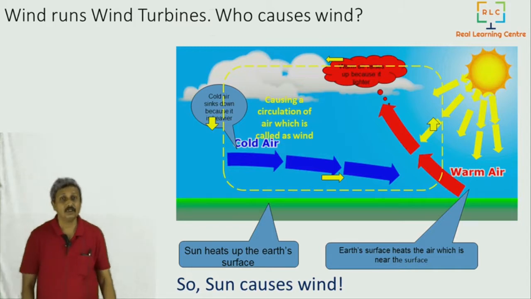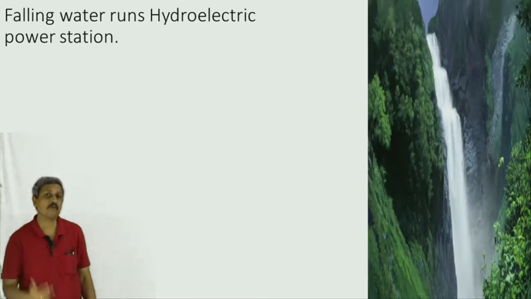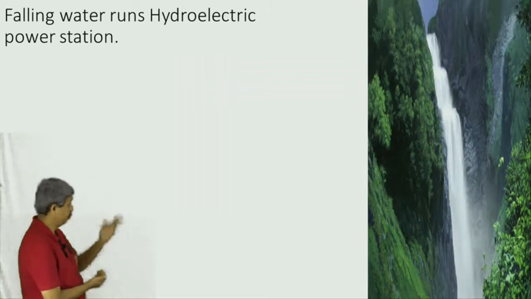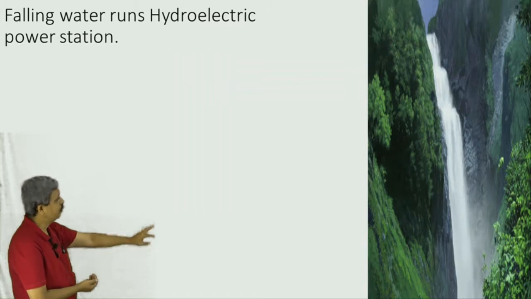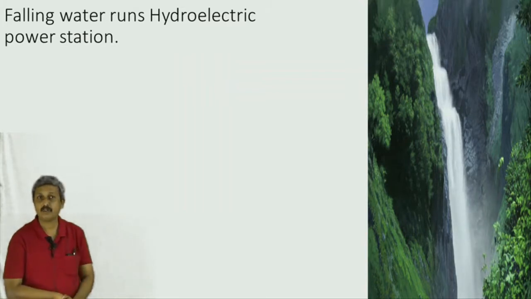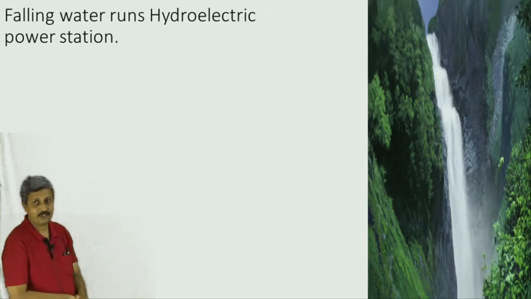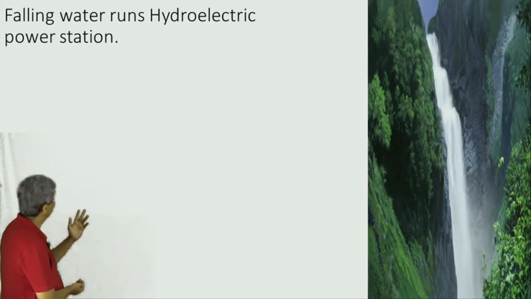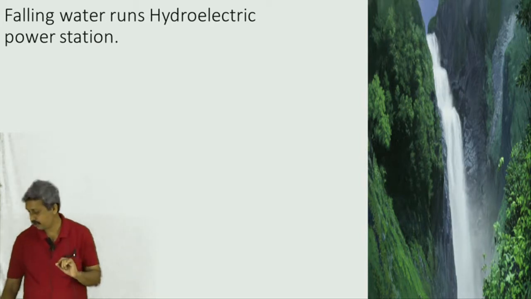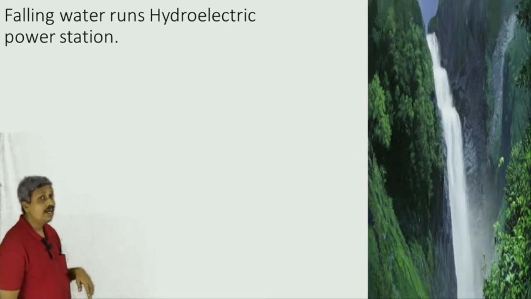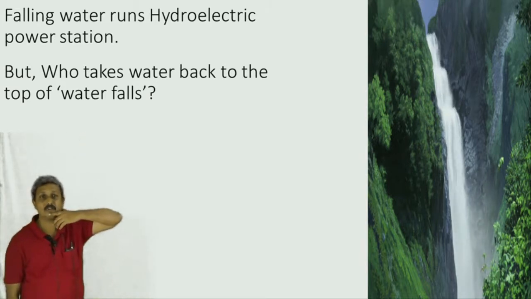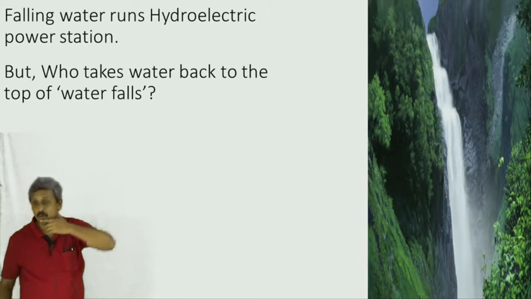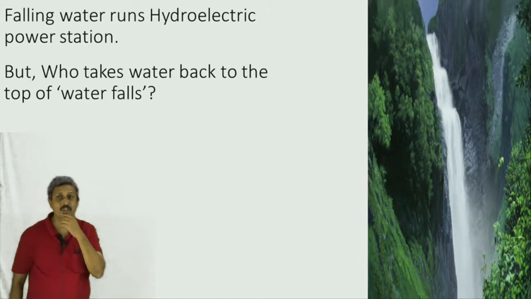Okay, so let us see the hydroelectric power. Here at least we can avoid the sun maybe. See, it is water coming down from there, and we will put a water turbine, and that is basically going to give us electricity. So it is water which is giving us electricity here. So if we go a little further and ask a question, who actually puts back the water onto the top of the waterfalls? Now the question gets interesting.